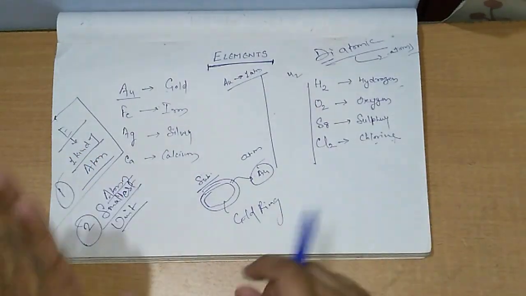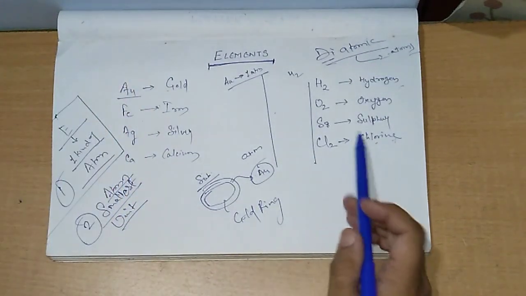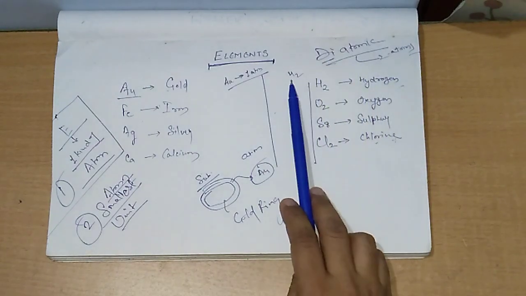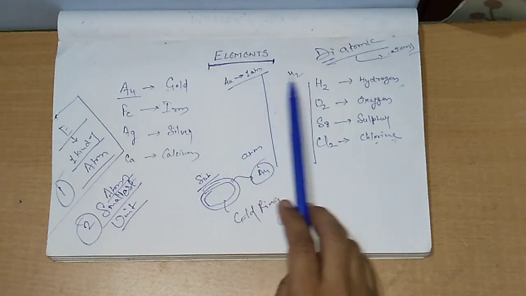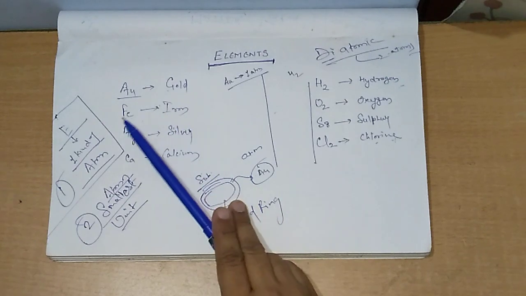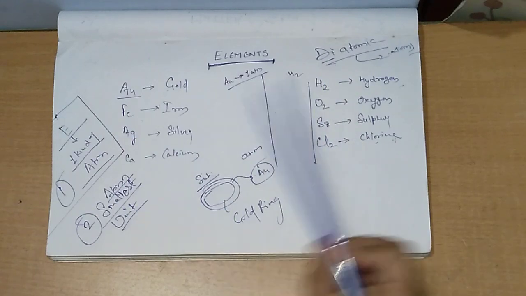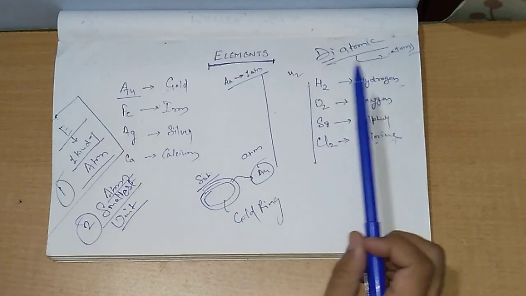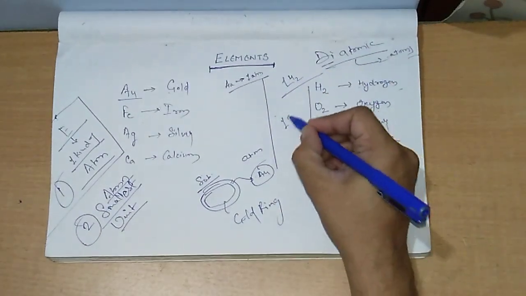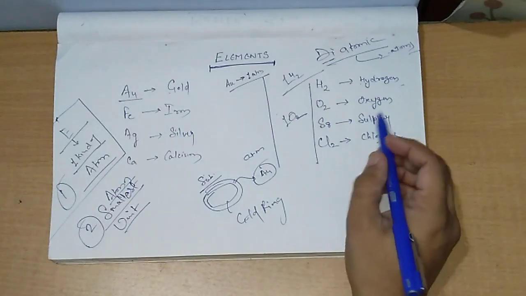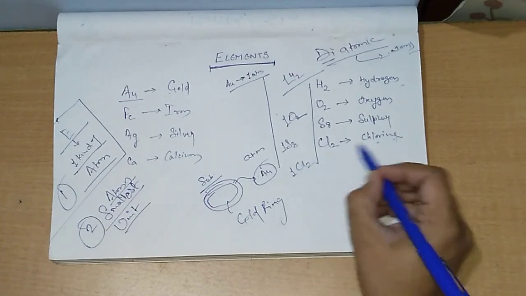But how are they different from each other? Gold, silver and calcium are monoatomic, meaning every molecule has only one atom. Whereas here, one molecule has two atoms, but of a similar kind, that's why they are considered elements. So for gold, what is the smallest unit? One atom, one Au. Whereas the smallest entity of hydrogen is one molecule of hydrogen, which has two atoms. One molecule of oxygen has two atoms, one molecule of sulfur has 8 atoms, and one molecule of chlorine has 2 atoms.